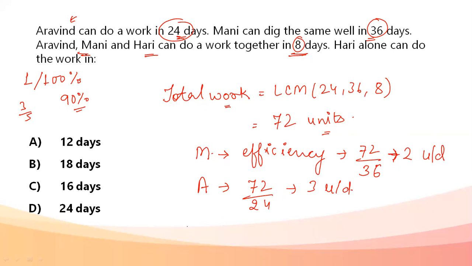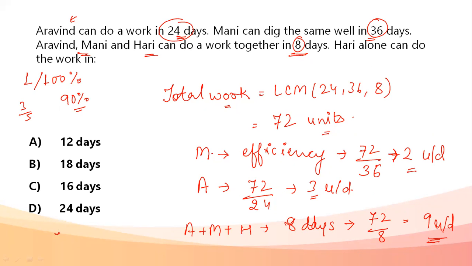Now, together, Arvind plus Mani plus Hari, they're doing the task in 8 days. How much are they doing in one day? 72 by 8, that is 9 units per day. One thing that we can observe from here is Arvind, Mani and Hari are doing together 9 units per day. Arvind is doing 3 units. Mani is doing 2 units.